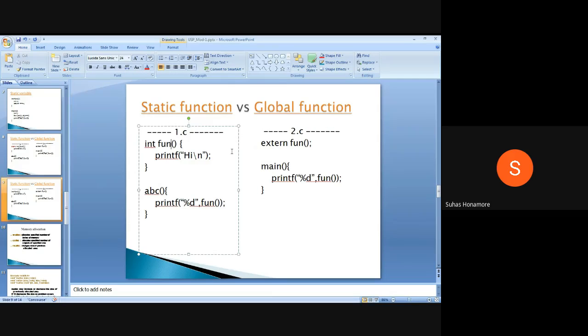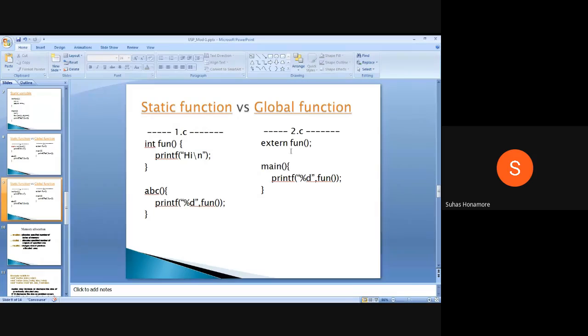So directly I can use it. Here I am saying this function is external to this file, 2.c. It is an external one, so we can use it here. In 2.c you can use it, and it is declared and defined in 1.c.